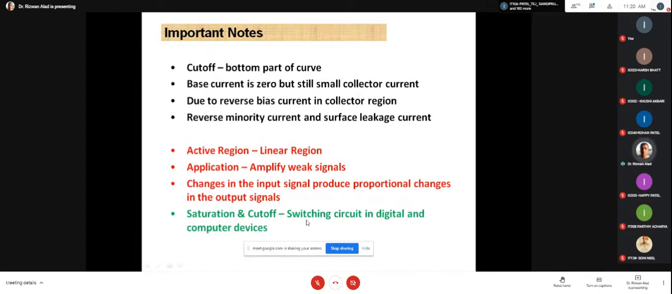The saturation and the cutoff application is the switching circuit in digital and computer devices. You might have completed the previous internal syllabus, digital electronics.